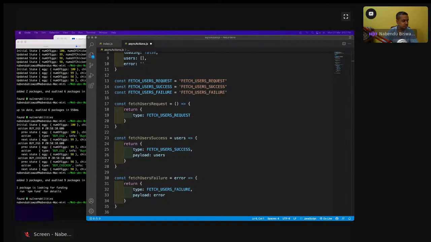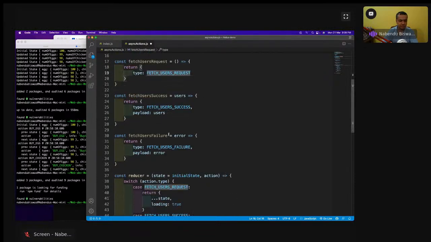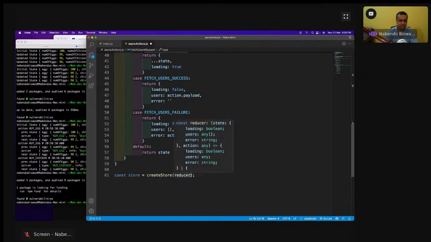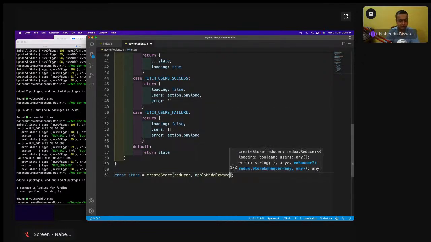Okay, so we are going to apply the middleware here: createStore reducer, comma, applyMiddleware thunkMiddleware I'm going to do, and save it. So this thunk middleware will be done.